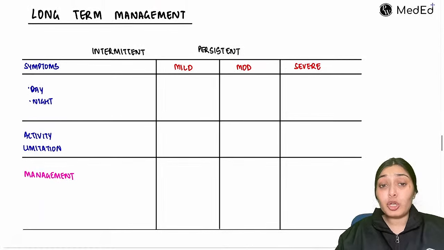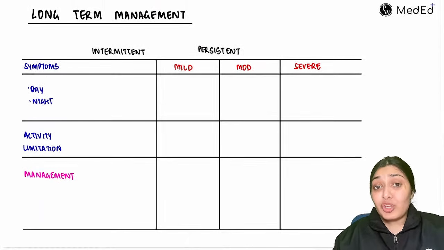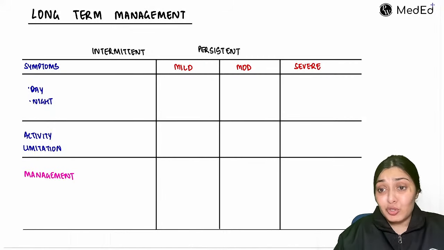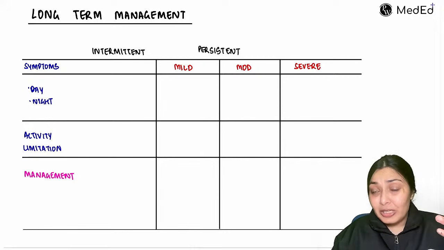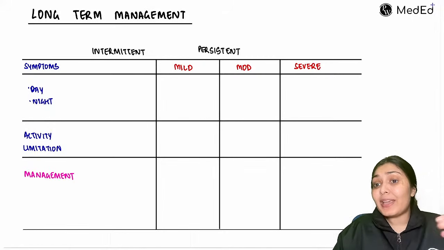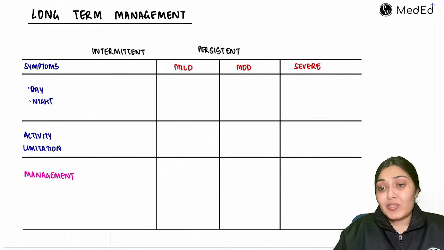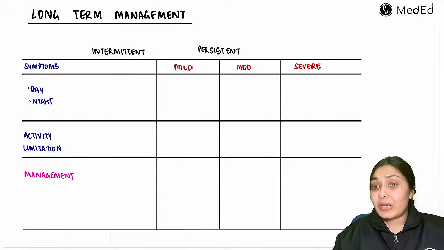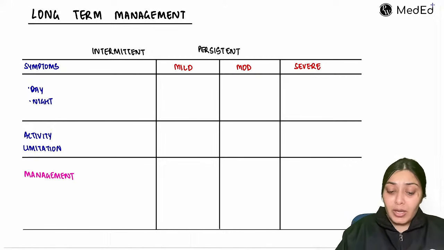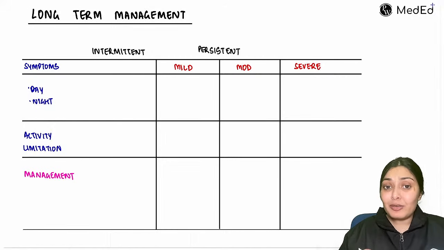Now let's move on to the long-term management. If a child presents to us with recurrent episodes of asthma, obviously his activity will be limited. He won't go to school that day, he won't go to play that day. And also these recurrent episodes can lead to a further COPD-like picture in future. So here we need to give a baseline therapy so that the quality of life of this child improves.